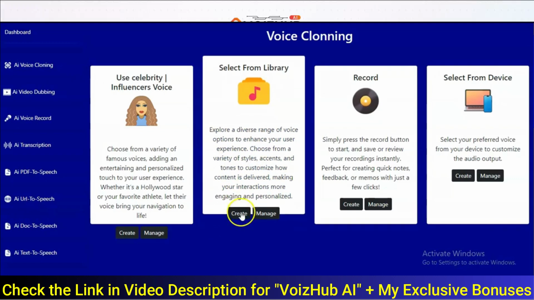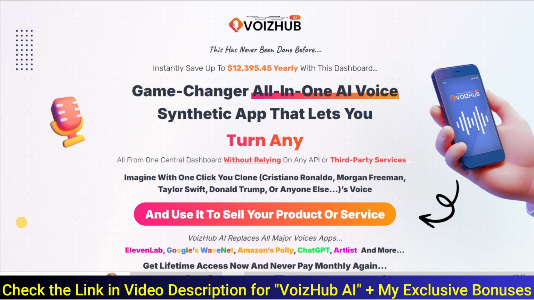So what is VoizHub AI? VoizHub AI is the ultimate solution for generating studio quality voices and automating voice related tasks with features like an AI recorder, voice cloning and text to speech conversion in multiple languages. It revolutionizes how we create and manage audio content. Now let's see the demo of VoizHub AI and understand how it works.